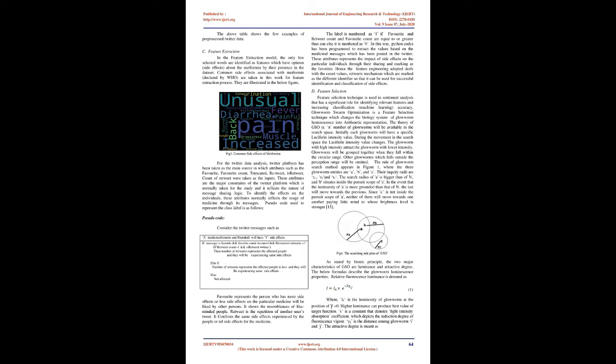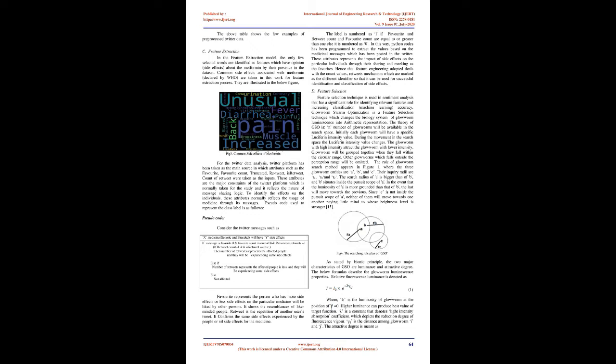D. Feature selection. Feature selection technique is used in sentiment analysis and has a significant role in identifying relevant features and increasing classification, machine learning accuracy. Glowworm swarm optimization is a feature selection technique which changes the biological system of glowworm luminescence into arithmetic representation. The theory of GSO is that n number of glowworms will be available in the search space. Initially each glowworm will have a specific luciferin intensity value.